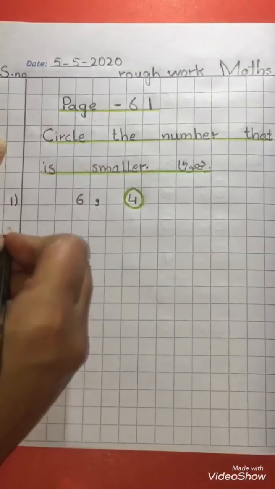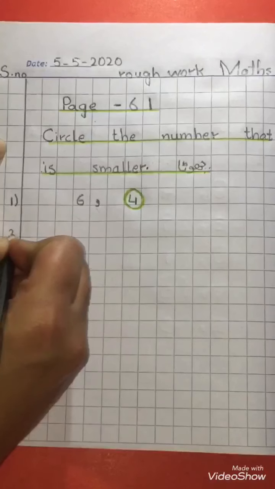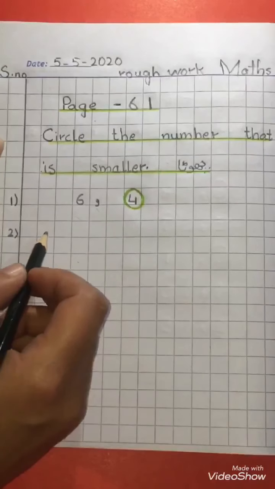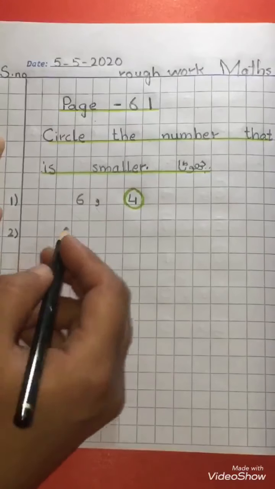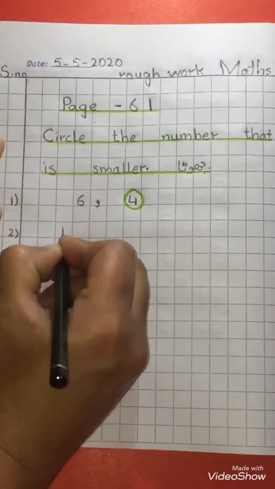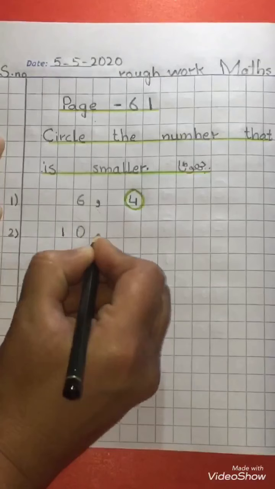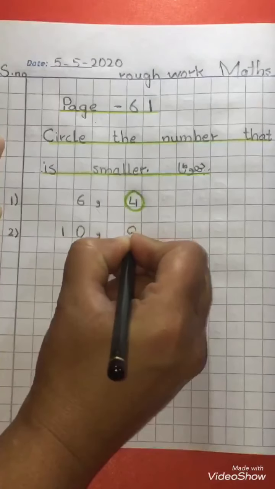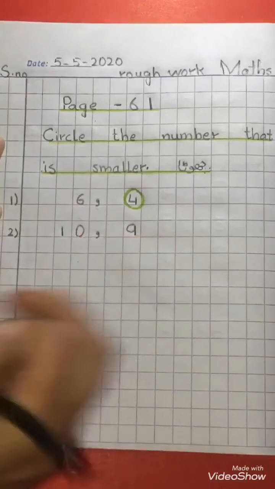Now we will write the next question. Question number 2. We will write number 10. Leave 2 blocks from the side and write number 10 like this, comma. Leave 1 block and write number 9.